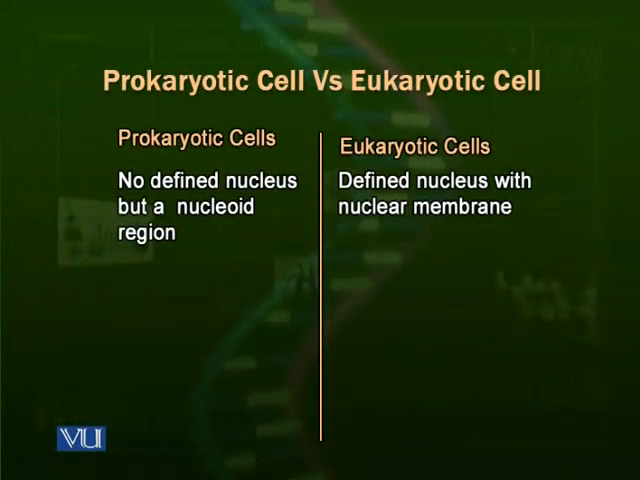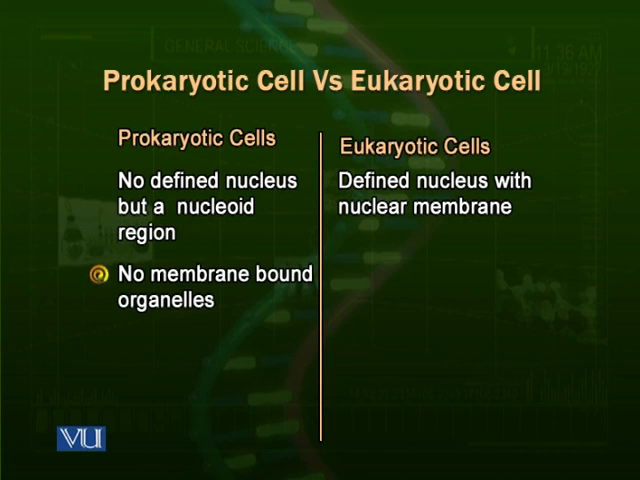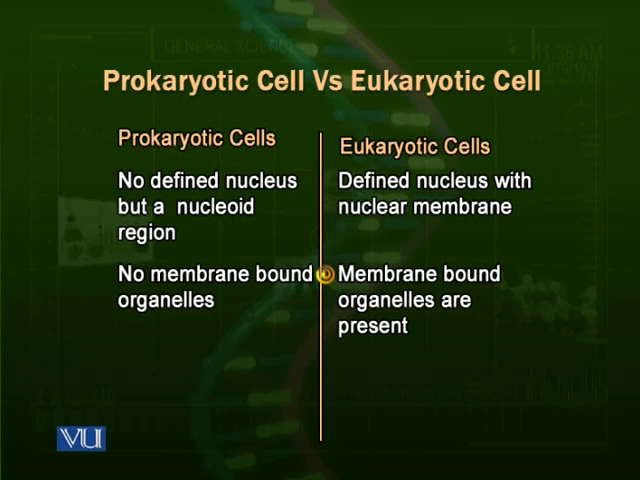But the eukaryotic cells, they do have a defined nucleus covered by a membrane that is called the nuclear membrane, which separates the chromatin material from the cytoplasm. The second important difference is that prokaryotic cells do not have membrane-bound organelles like endoplasmic reticulum, but the eukaryotic cells, they do have membrane-bound organelles.